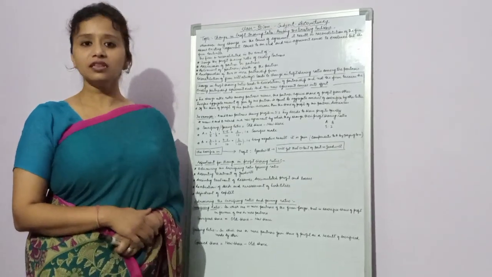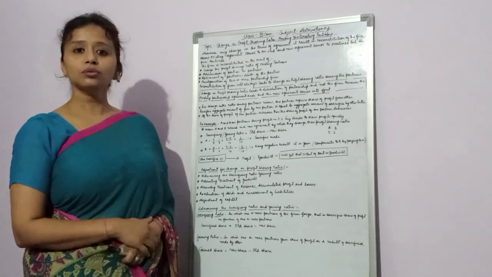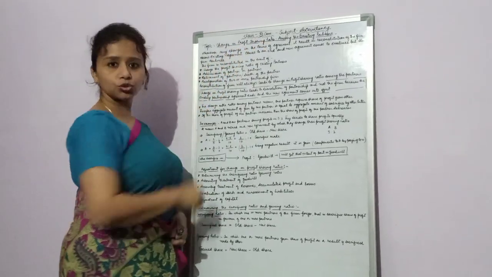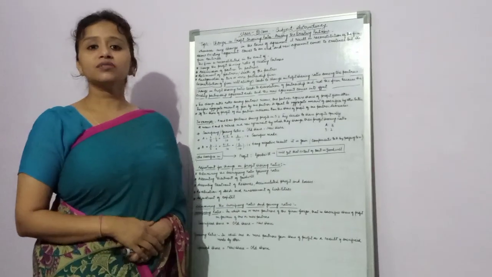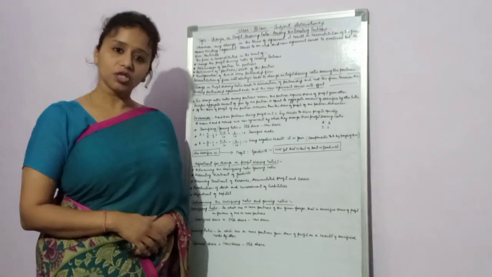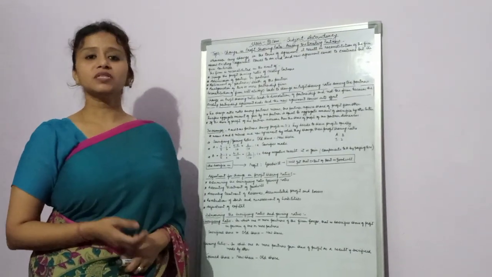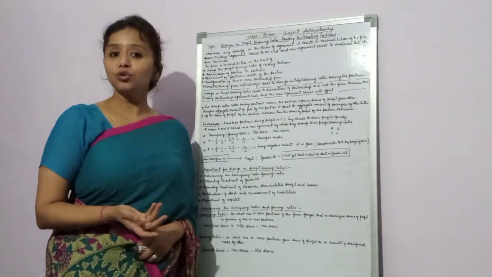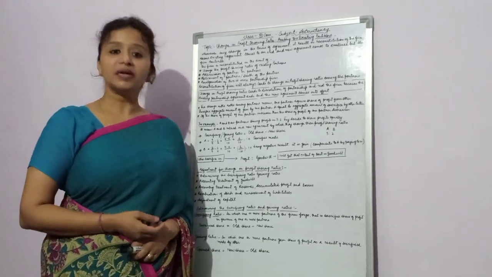And this is our 10th lecture on the subject of accountancy. Today we are going to study the topic of the change in profit sharing ratio among the existing partners. We have just studied in the first chapter about the partnership and its fundamentals, what a partner is, what we mean by partnership, and how the accounts of the partners are maintained.